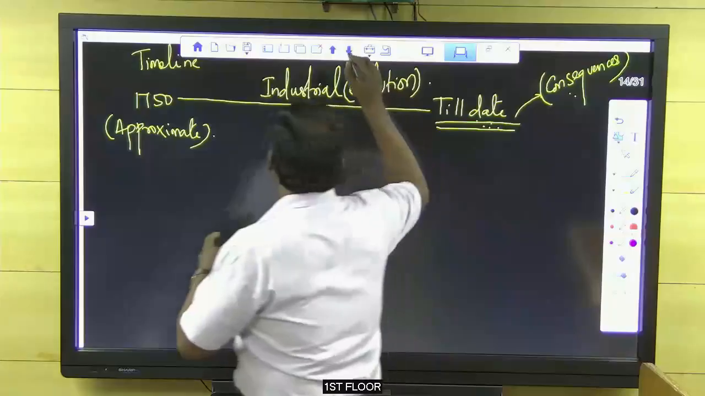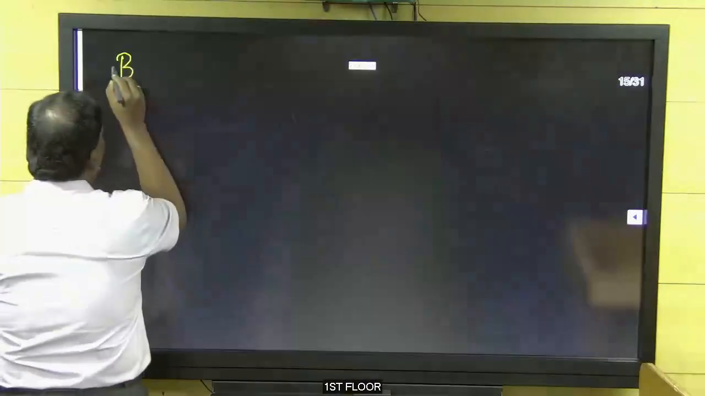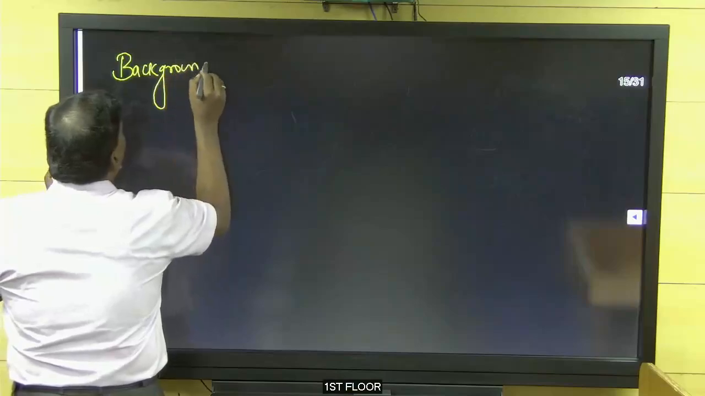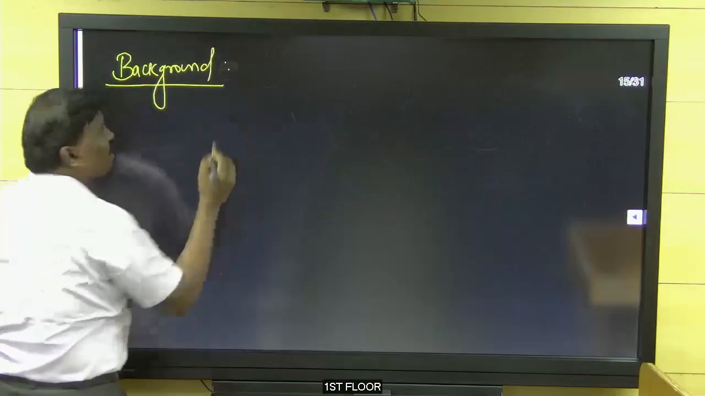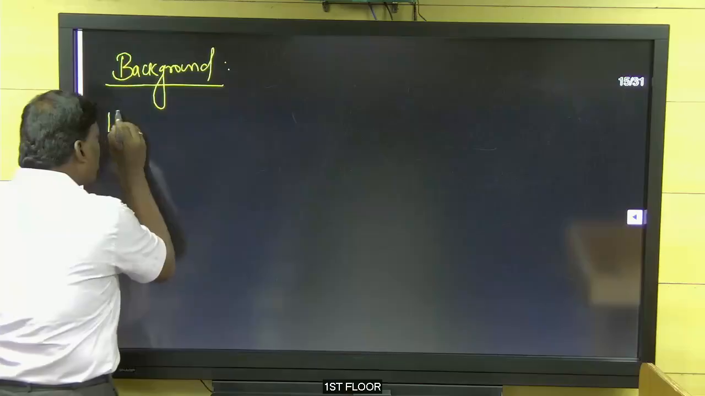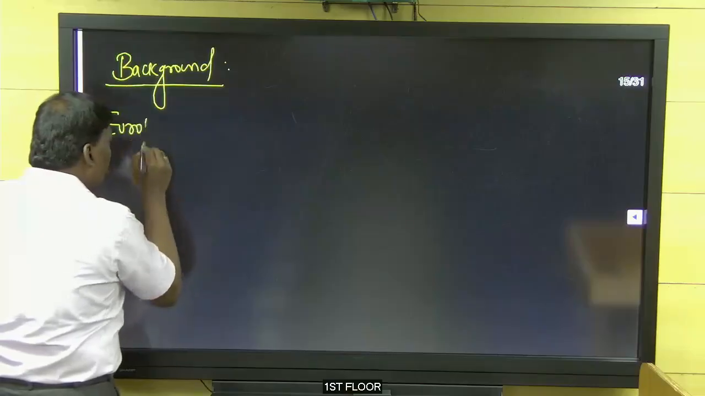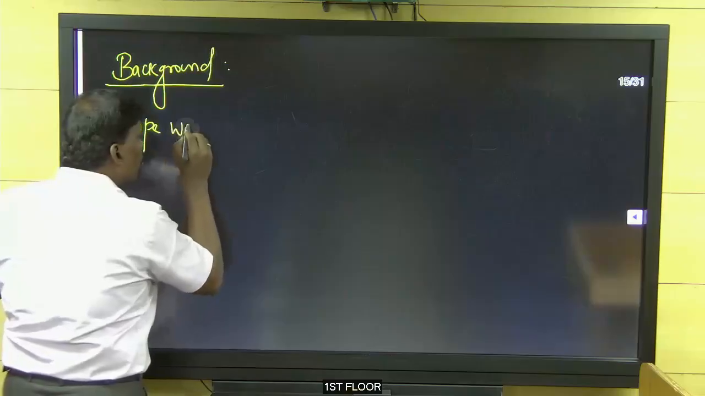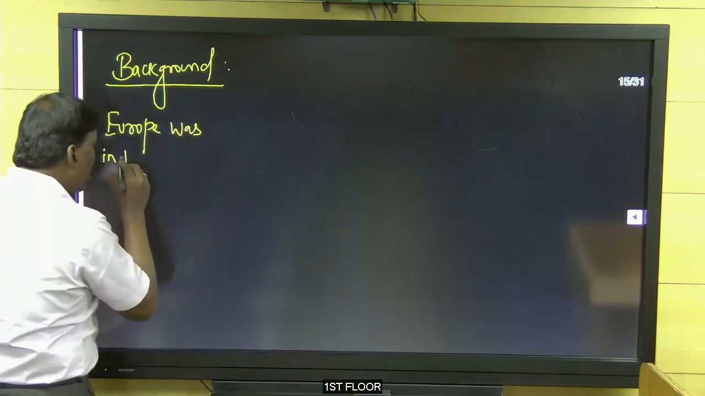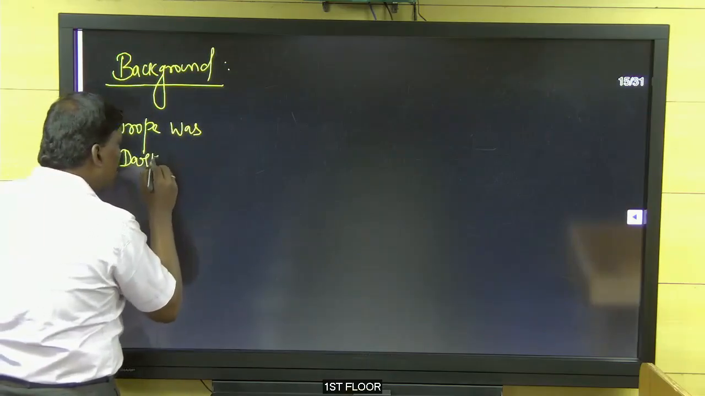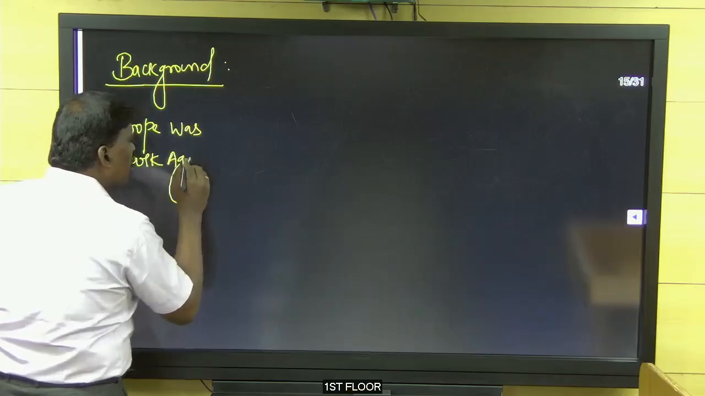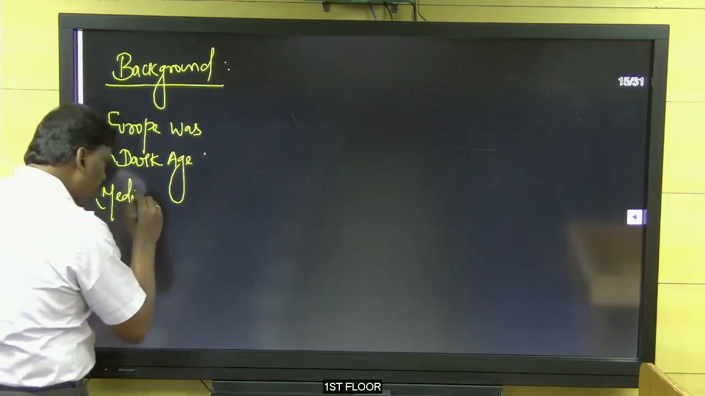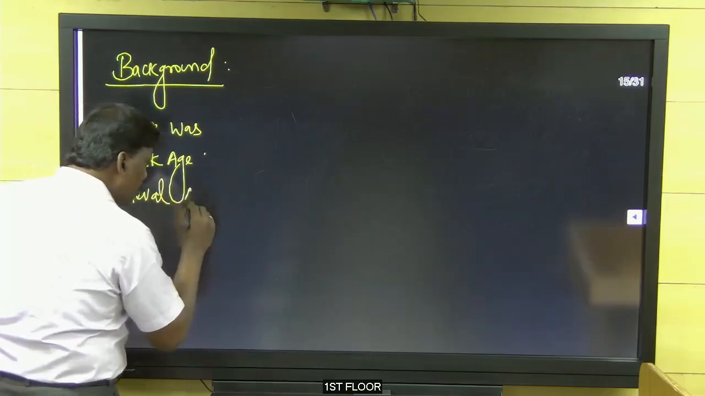What was the background of the Industrial Revolution? Once again, Europe was in the dark age. I remind you of the introduction class. Europe was in the dark age. This dark age was what? The medieval age.